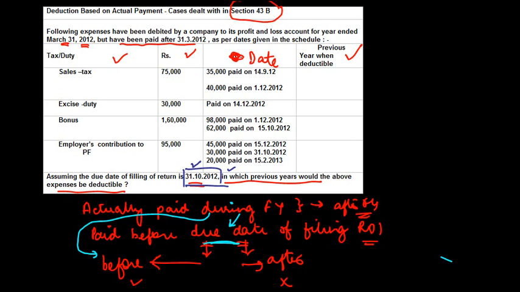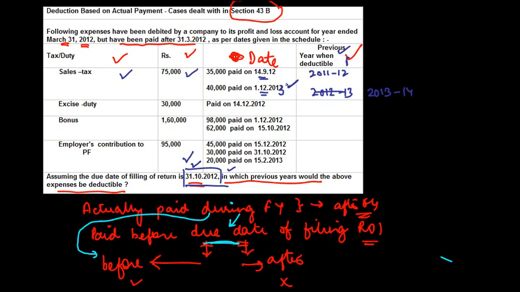Right? Let's see it. Sales tax 75,000, 35,000 paid on 14/9/2012. This is obviously before this date. So before means 2011/12. Previous year, okay? 40,000 paid on 1/12. Now 1/12 is after this date, so it is 12/13. Then it is allowed as a deduction in the year in which it is paid. So if this was 1/12/2013, then this would have been 2013/14, right?